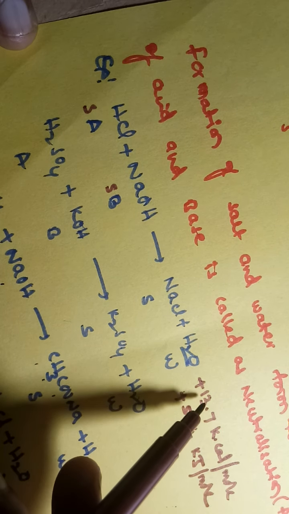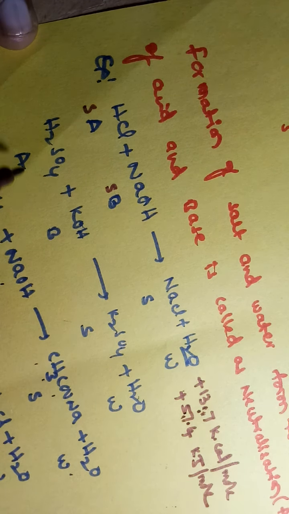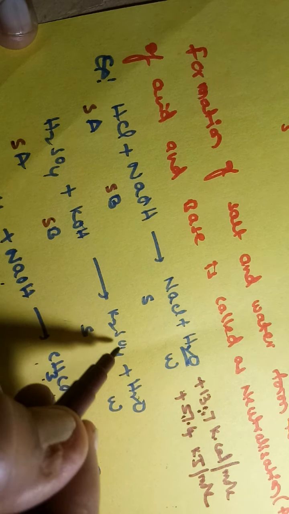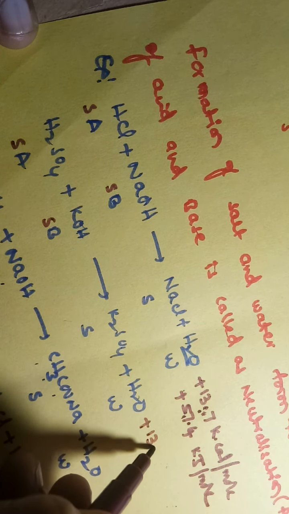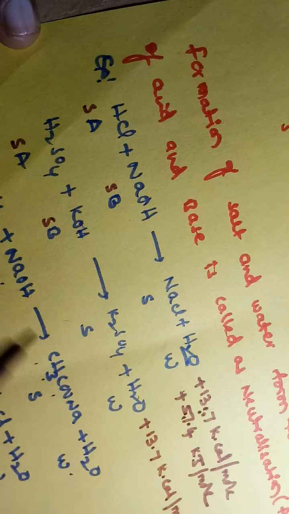So this is the heat of neutralization. The amount of energy released in neutralization reactions is called the heat of neutralization. This is also a strong acid and strong base, so here also 13.7 kilocalories per mole of energy is released.